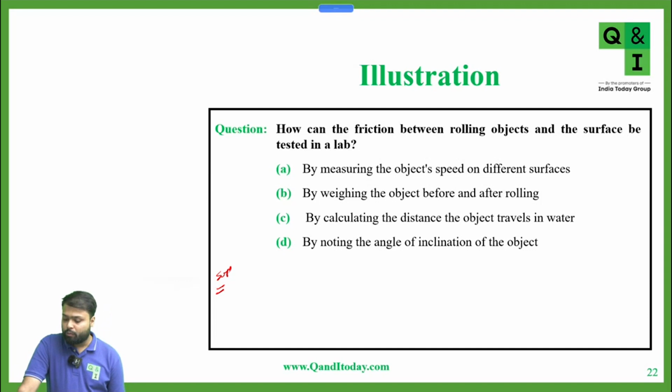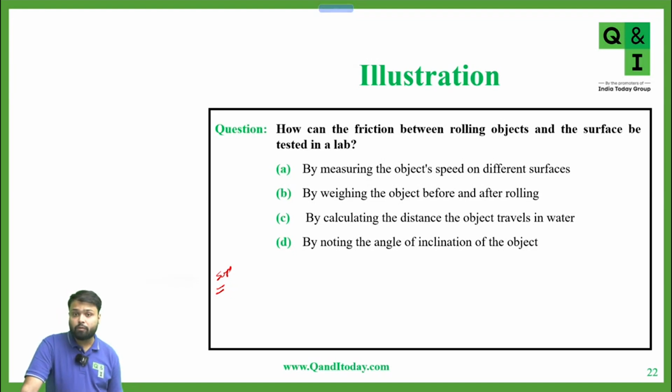We have to calculate the friction between rolling objects and the surface. Tell me which option is correct. Option A, by measuring the object speed on different surfaces.